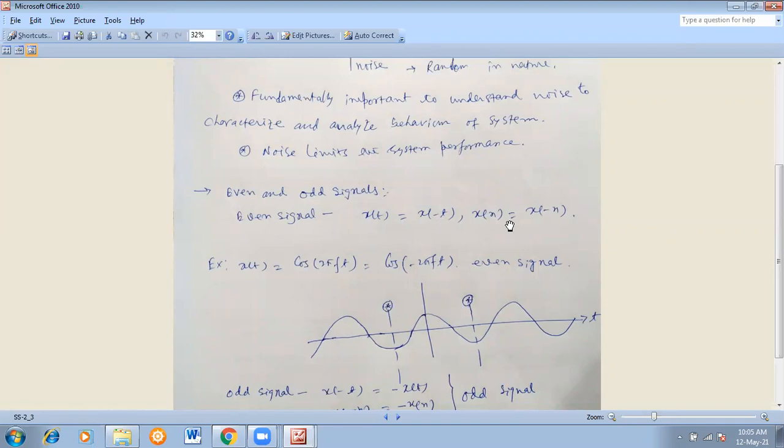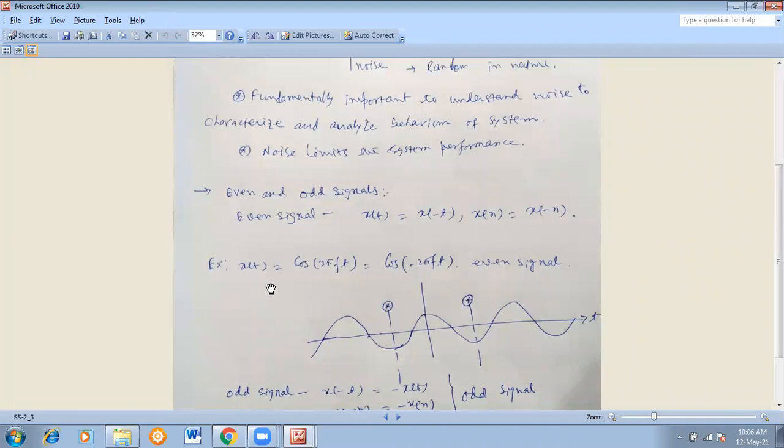Okay, so you will know that cos theta is an example of an even function or even signal. Similarly, sine theta is an example of an odd signal, because sine of minus theta is equal to minus sine theta, isn't it? So there is a phase change of 180 degrees. That's why that is called an odd signal. But cos theta is the classical example of an even signal.